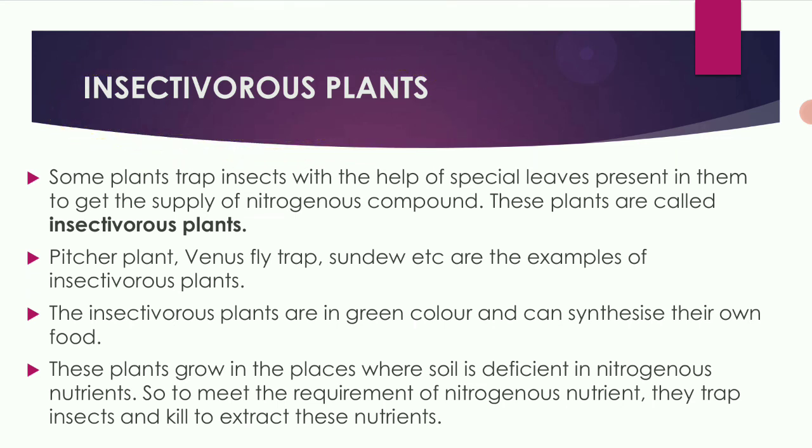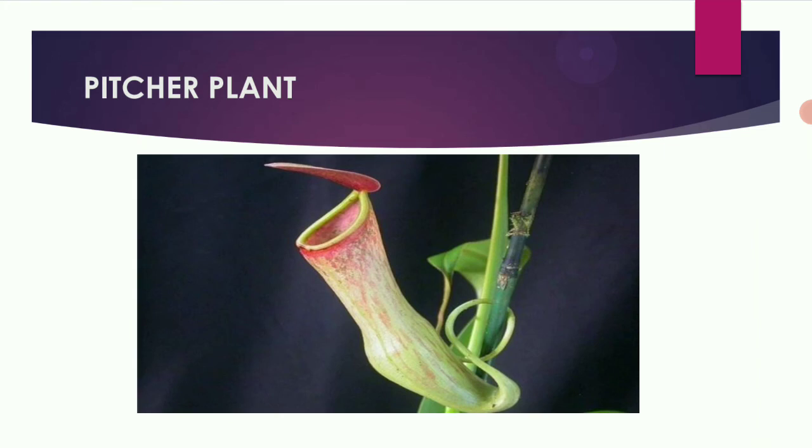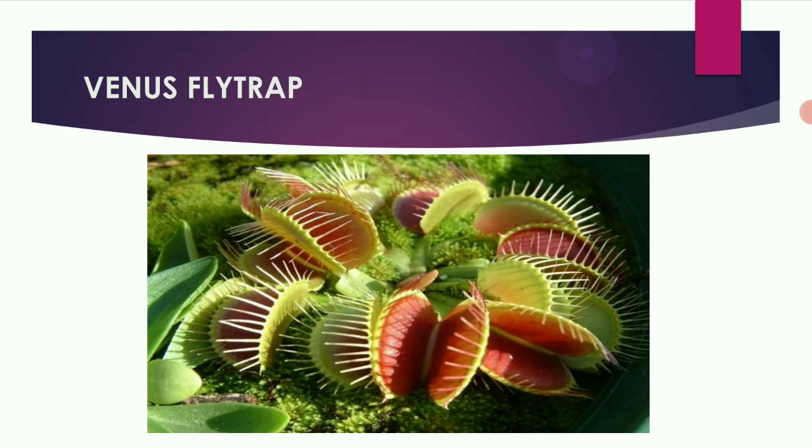So see the diagram of insectivorous plants. This is a pitcher plant. See, it is green in color. The insect goes inside from this, and this part covers the tip of the plant. When it covers the tip, the insect present inside gets killed by this plant, and then they take their nitrogenous nutrients from that insect. This is the pitcher plant. And next, this is the Venus flytrap.